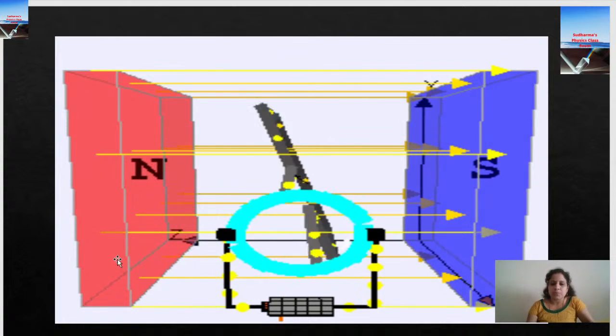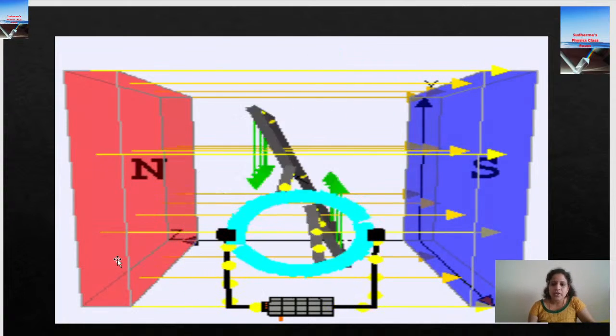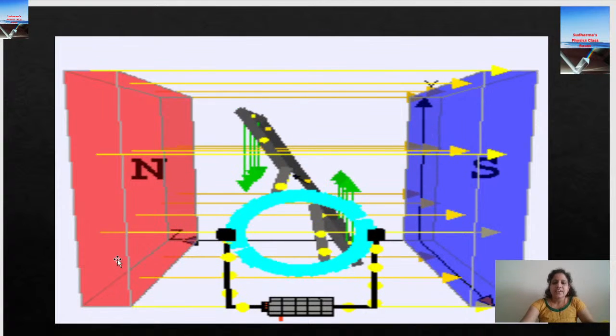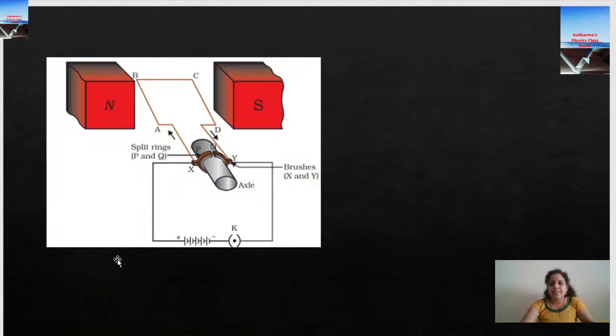So this is how the split ring is changing the direction of current. That is why the split ring is called the commutator. Split ring is called a commutator because it reverses the direction of current in the circuit. So this can come for 5 marks.